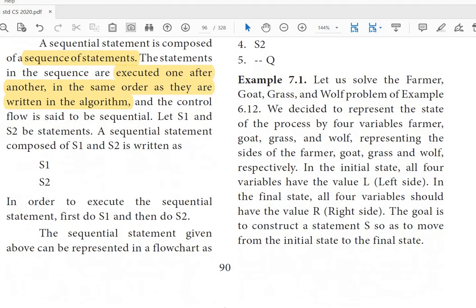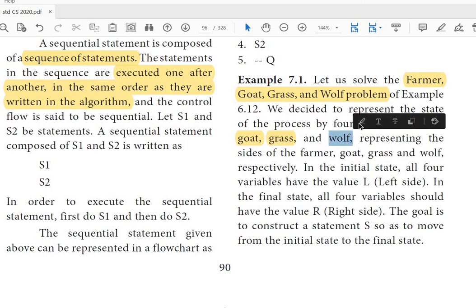So let us solve the farmer, goat, grass, wolf problem as an example. As we know this problem already, here we decided to represent the state of the process by four variables: farmer, goat, grass, and wolf.